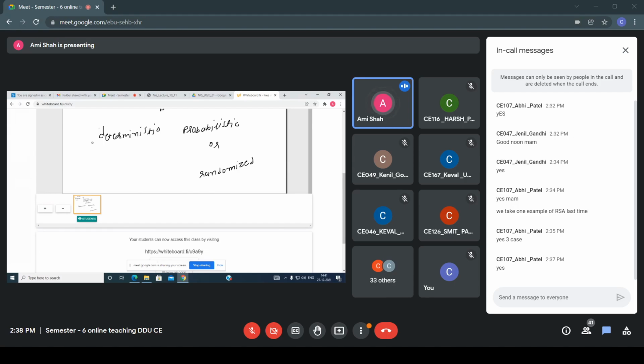A deterministic algorithm accepts an integer and always outputs prime or composite. While in the case of probabilistic, there are two types that I am writing here. One is, just wait.